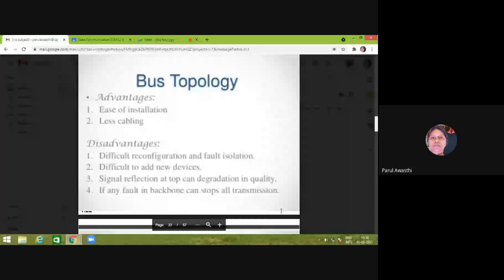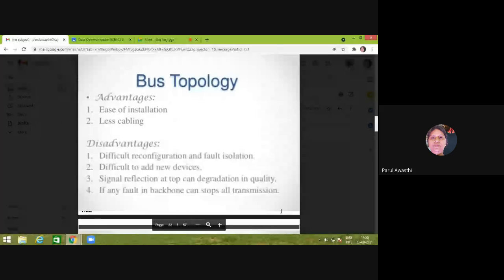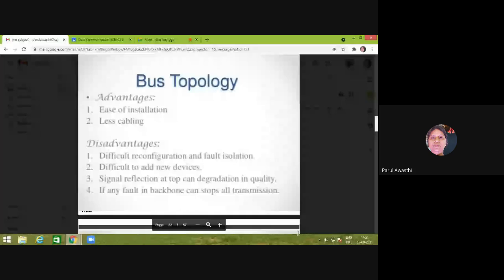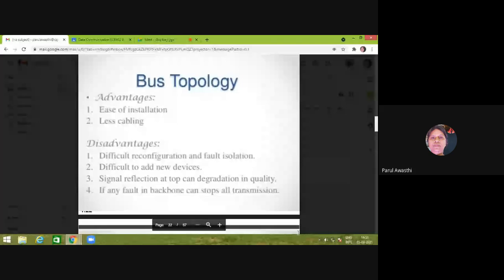What are the disadvantages? It is difficult to reconfigure, and fault isolation is difficult. Suppose there is a problem in the data transmission, then it is difficult to find out where the fault exists. And if there is a problem in the backbone, then I have to change my whole backbone of the network, and we have to reconfigure our entire network system.